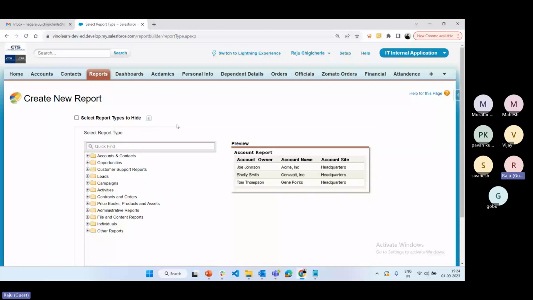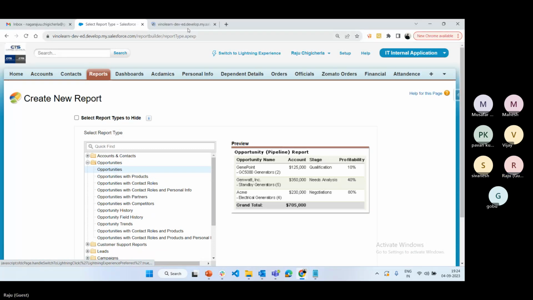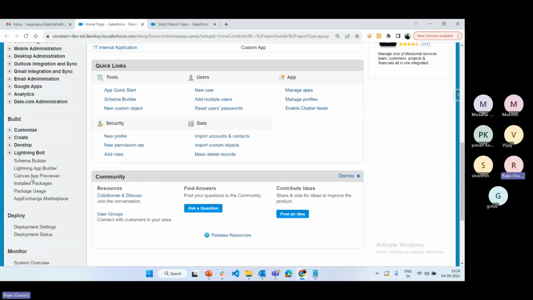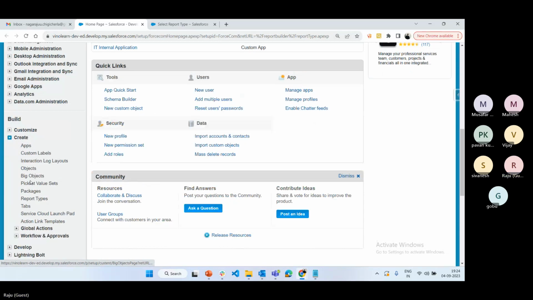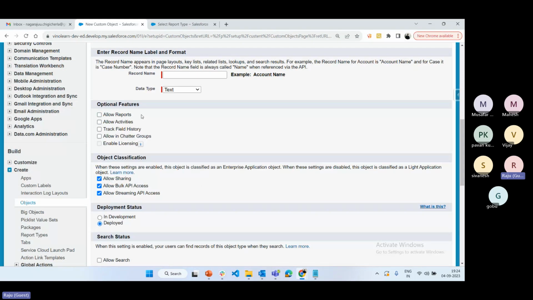As of now I am going to display only opportunities, right? Here we have opportunity. As soon as a custom object is created, you know, if you go to setup and create an object, we have an option called allow reports. Do you remember? We have an optional feature called allow reports.